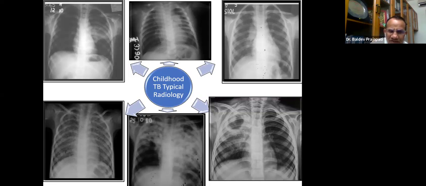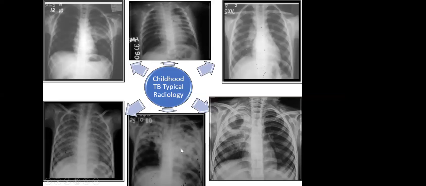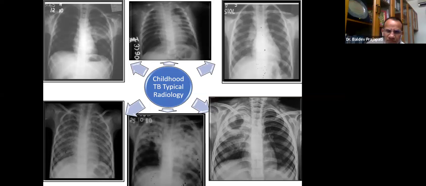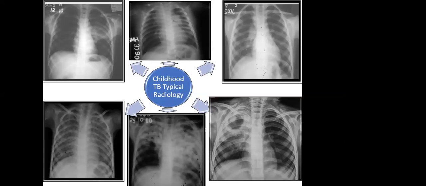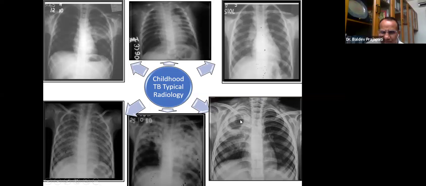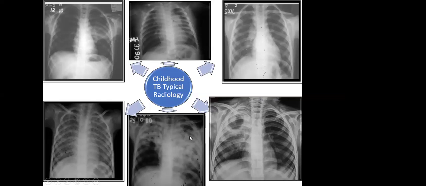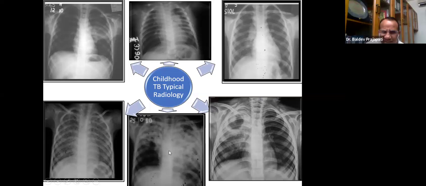And this one, middle picture, lower down, and even this picture. Last is cavitation. Dr. Teja has answered, yes, this is a cavity. And this one? Cavitation. This one also, if you see, some cavities, and even more of these confluent opacities.